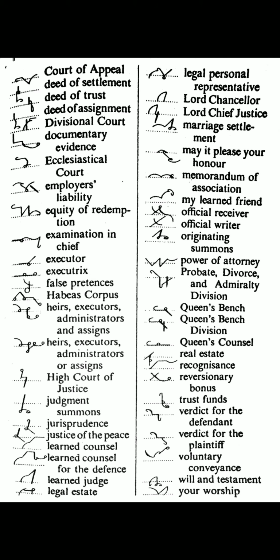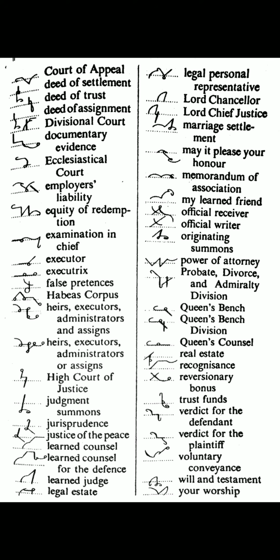Attorney. Probate, divorce and admiralty division. Probate: per on the line. Divorce: D with V hook, and upward R is used for admiralty, intersecting it with the D at the end for division. Queen's bench. Qua on the line, a circle with B for bench. Queen's bench division. Same outline for Queen's bench and intersecting it at the end with D for division.